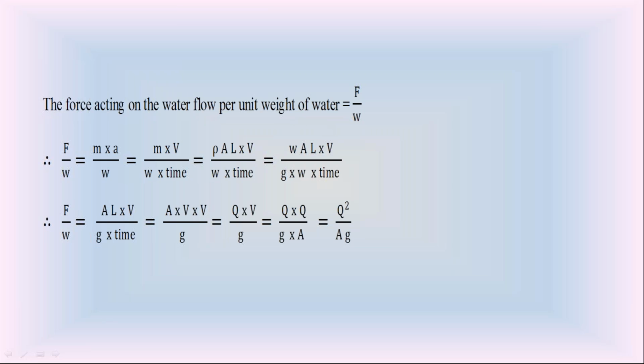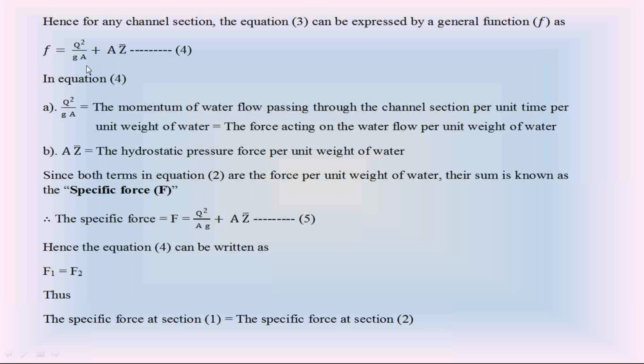So in equation 4, the first term, Q square by gA, represents the force acting on the water flow per unit weight of water. The second term also represents the hydrostatic force acting on the water flow per unit weight of water. So these two terms represent forces per unit weight of water.